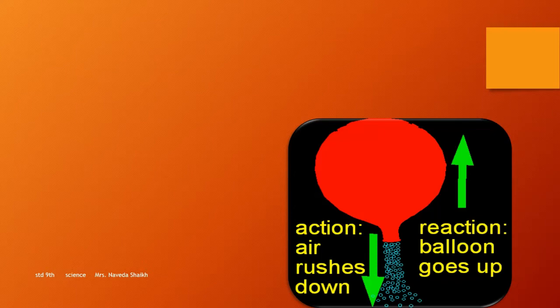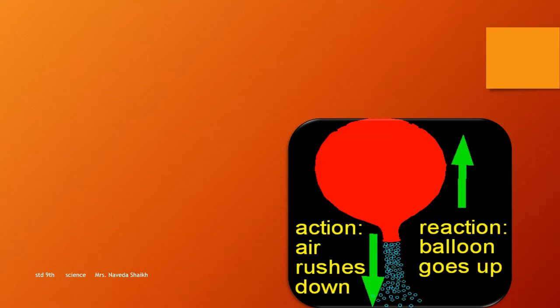You will notice that the air which you have already filled in the balloon tends to come out and the balloon tends to fly in the upward direction. Here there is a force which is acting on the balloon also, and that is what we are going to study in this law. Here the air which is already filled in is putting an action over the balloon, and the balloon tends to go up in the upward direction. That is the reaction of the balloon.